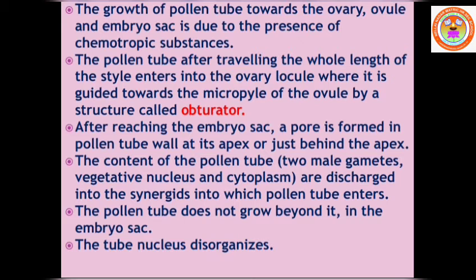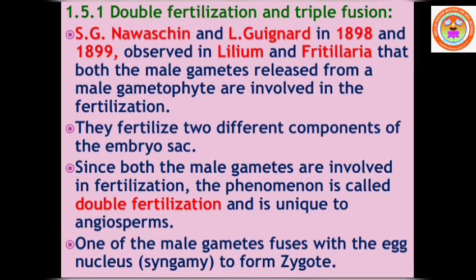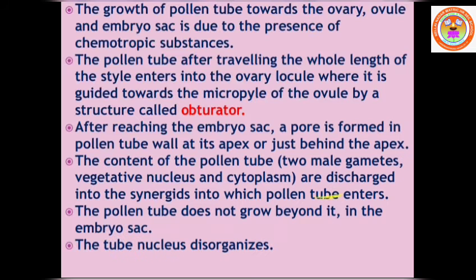Once the pollen tube bursts open, it does not grow beyond in the embryo sac. Inside the pollen tube, there is a nucleus present. It is called a tube nucleus. The tube nucleus will disintegrate. Once the tube nucleus disintegrates, the entry of the pollen tube into the embryo sac is complete. We discussed obturator.